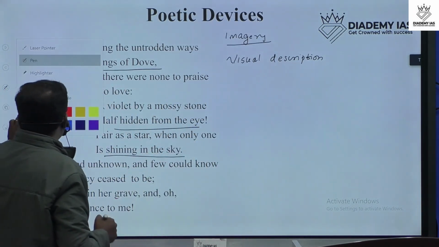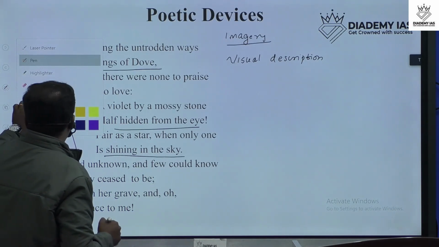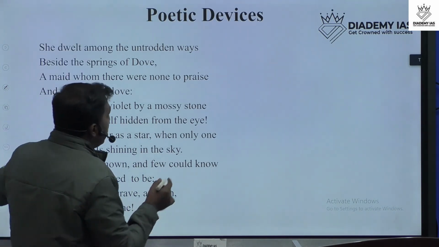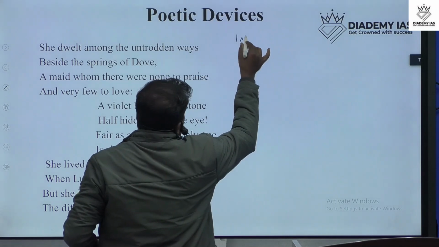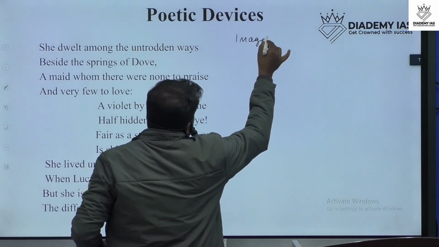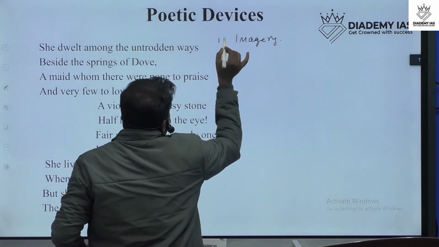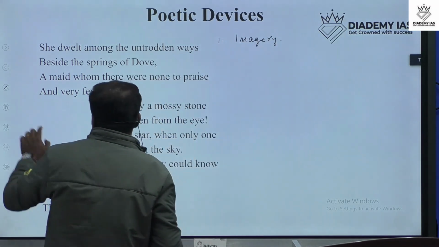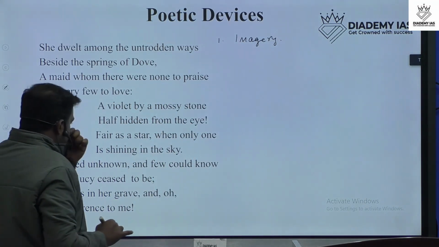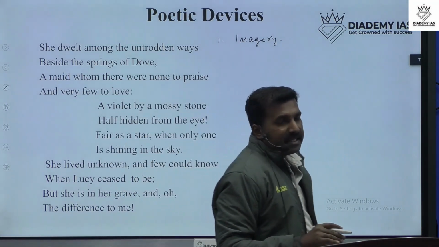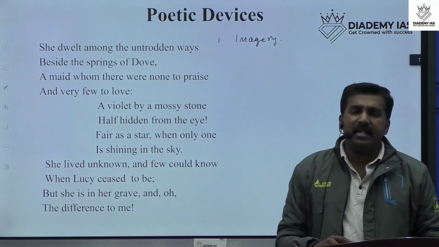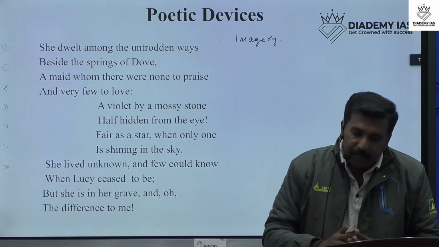First we explained what imagery is. Imagery we already discussed. That's the first device. And the second one is metaphor. Okay, metaphor. In Hindi it is rupak. Okay, metaphor.